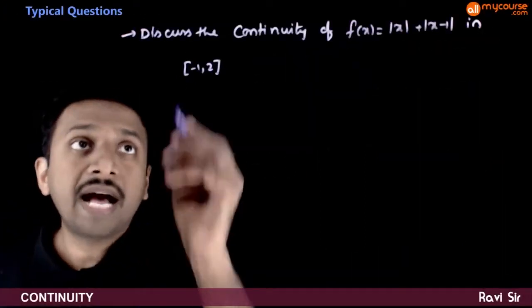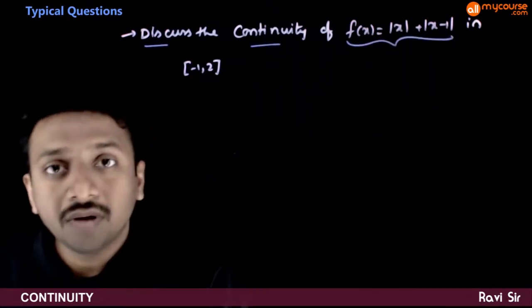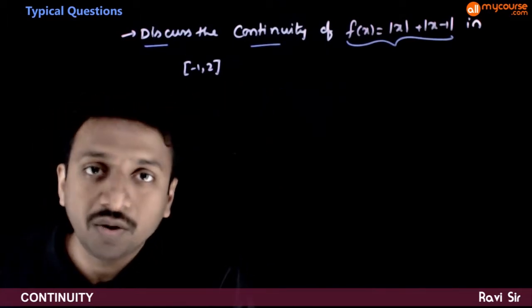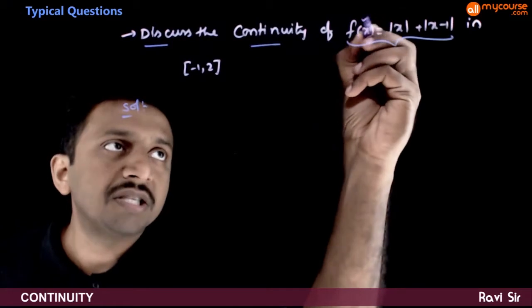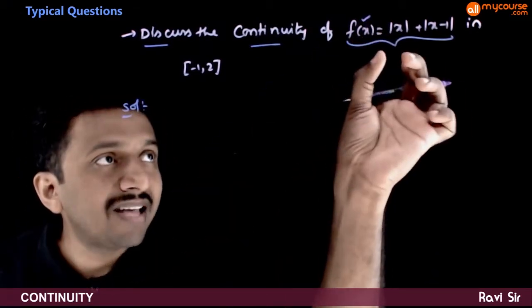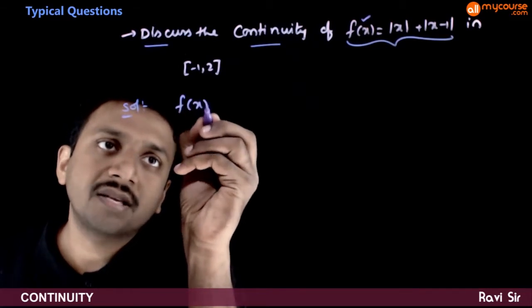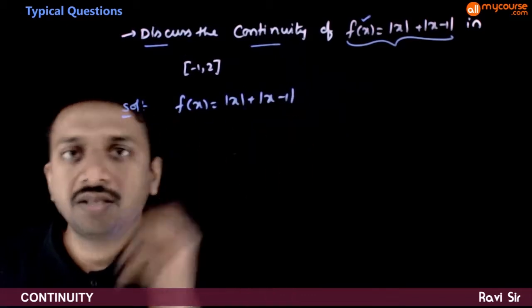In this question, you are asked to discuss the continuity of f of x is equal to mod x plus mod x minus 1 in the interval minus 1 to 2. If you look at the function f of x, it is the sum of two functions. So f of x is equal to mod x plus modulus of x minus 1.